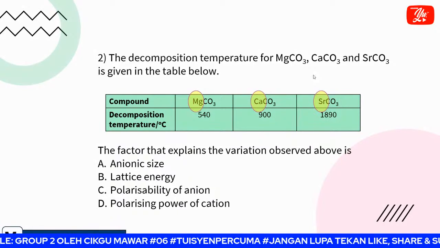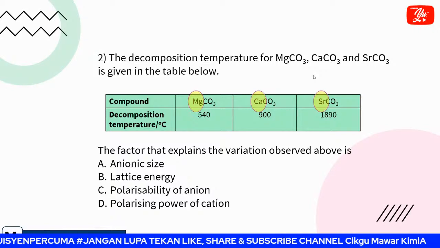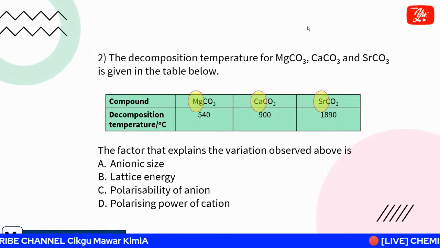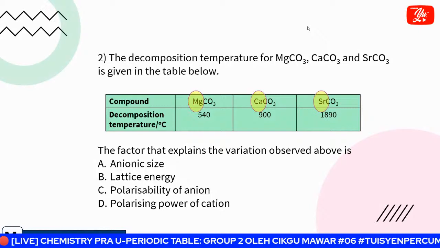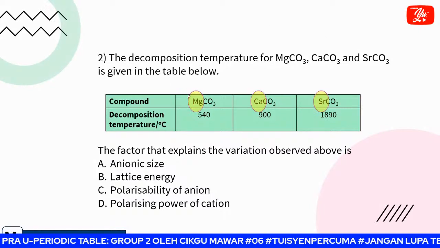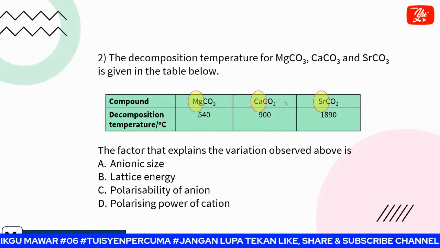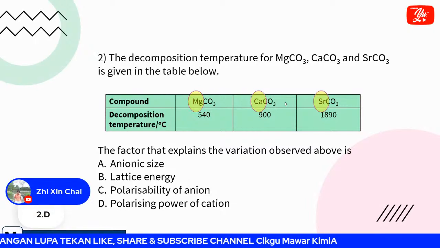Okay, what must be there when we explain about the cation? Is it charge density and also, okay, also what? Okay, can you get me, student? Okay, so we have polarizing power. Remember for group 2 decomposition, when we want to compare, because they share the common anion, we cannot compare according to the anion, according to polarizability, because they share the common one.